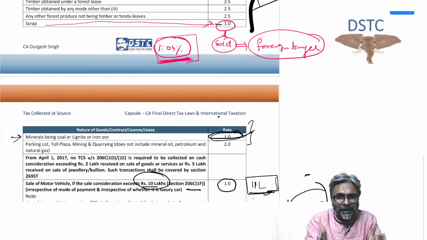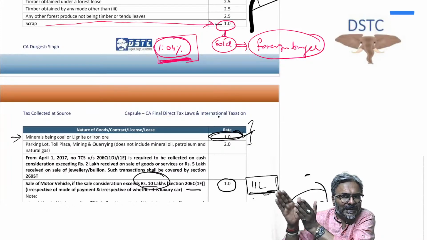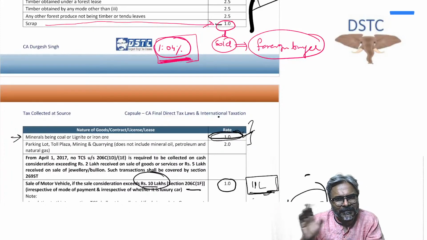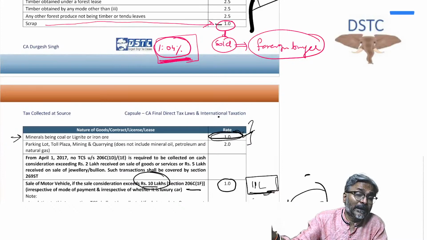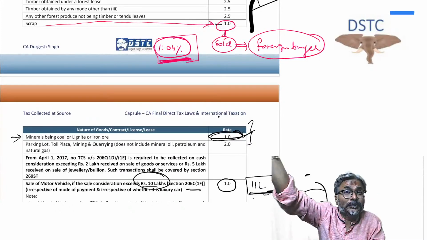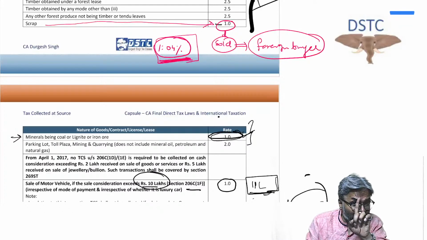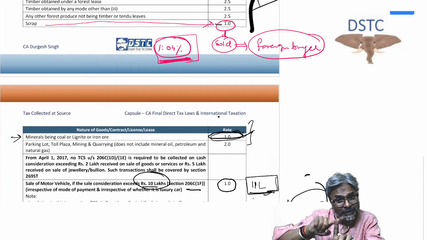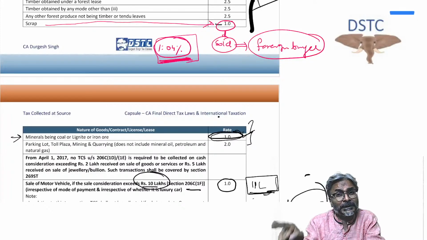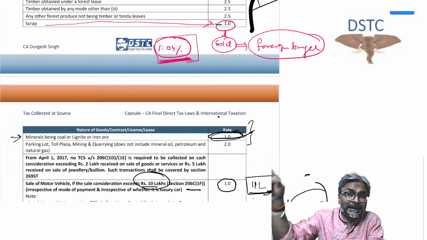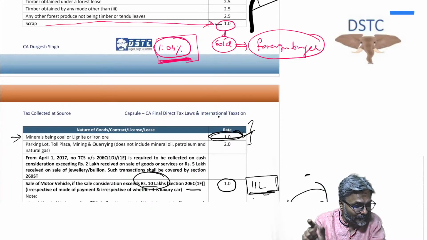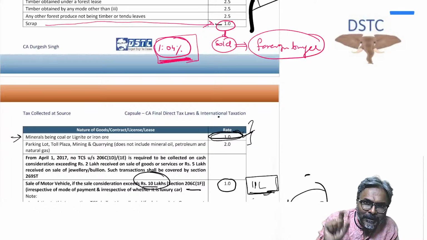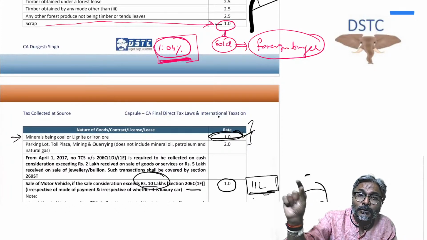The ship breaking material is sold as scrap, but the buyer doesn't purchase it in the form of scrap. They use it for further processing, further manufacturing, or as an asset in their plant. Then that particular item cannot be considered as scrap, and because it cannot be considered as scrap, there is no TCS on that.